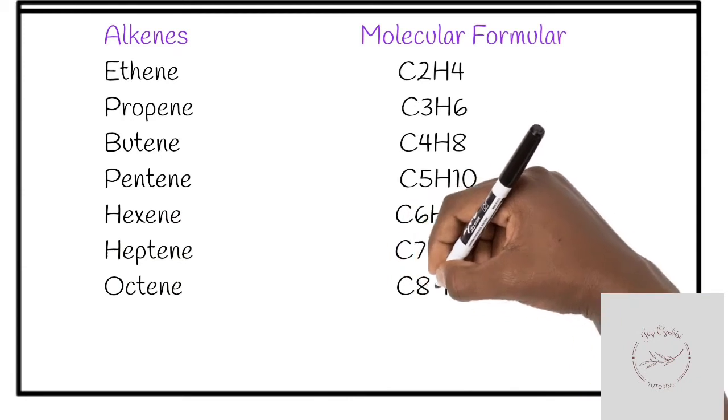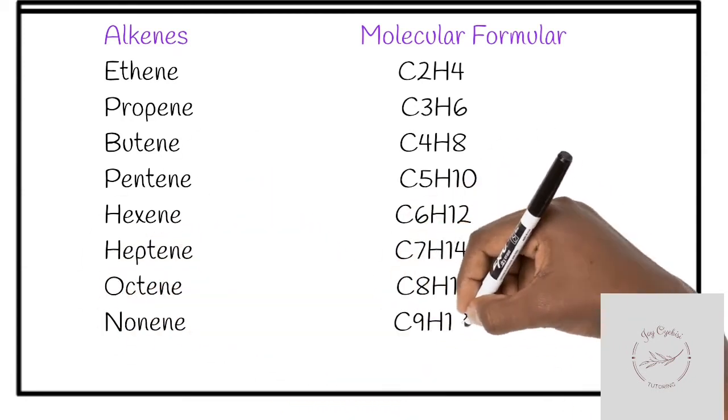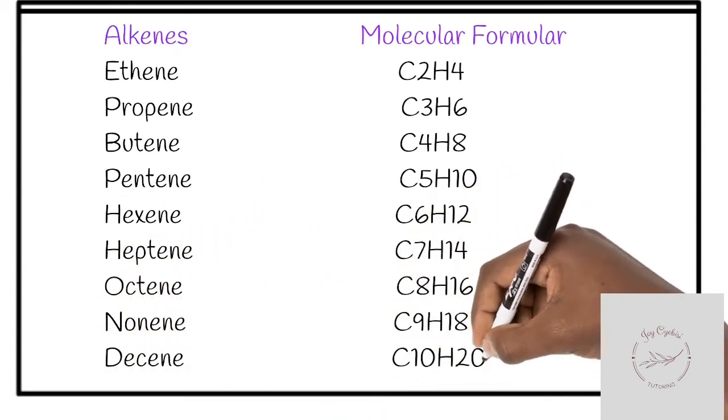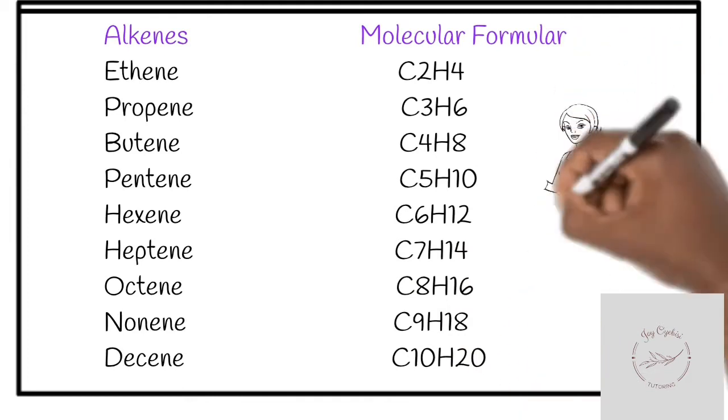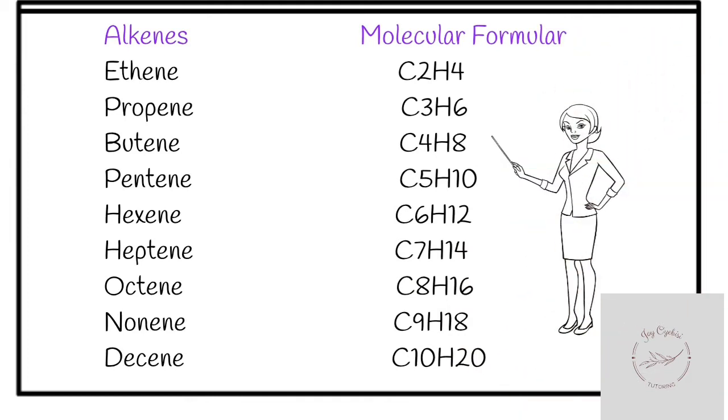Also note that "ene" is the suffix for alkenes, that is E-N-E, which is different from the "ane" in alkanes that we saw earlier. So we have "ene", E-N-E, and in alkanes we have "ane", A-N-E.